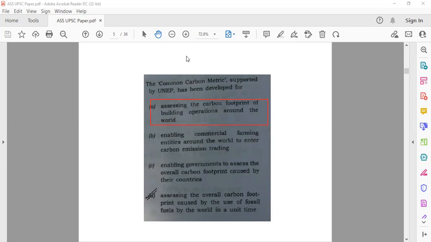So the correct answer here would be the first, right? Assessing the carbon footprint of building operations around the world. This is the Common Carbon Metric supported by UNEP, the United Nations Environment Programme. So A is the correct answer here. And it's a very good question. It is relevant for other PhD, NET and SET examinations. One can see such kinds of questions there also. Now let's move to the next question.